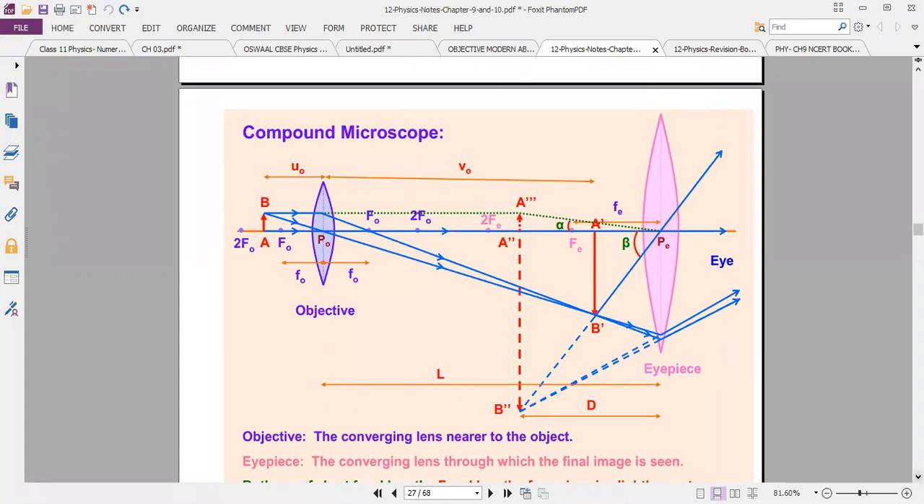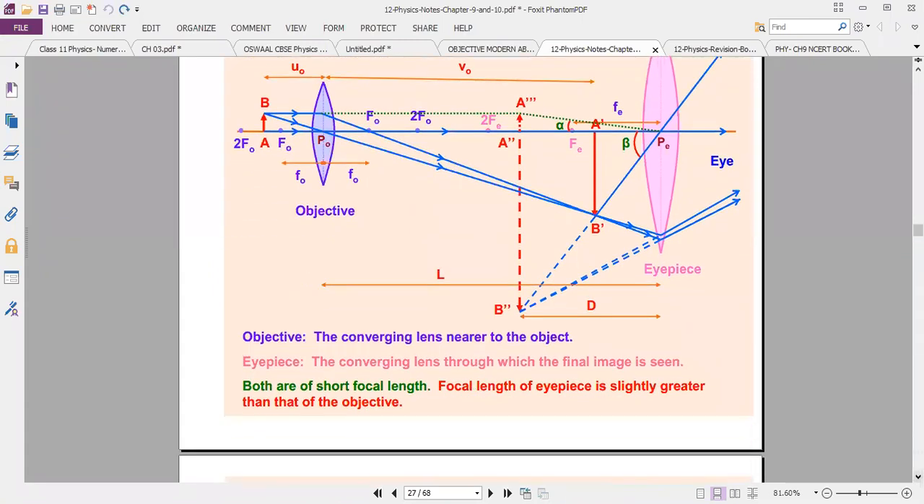Okay. Now one by one we discuss. First one, objective. So objective means what? The converging lens, the one near to the object. Second one, eyepiece, also a converging lens. Converging means convex lens, through which the final image is seen. It is called the eyepiece.